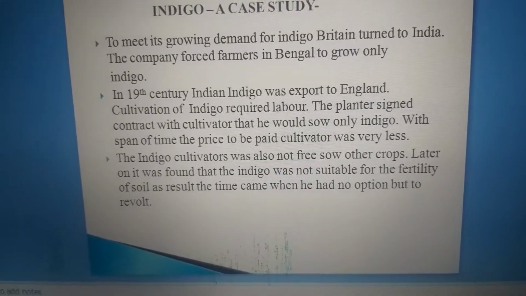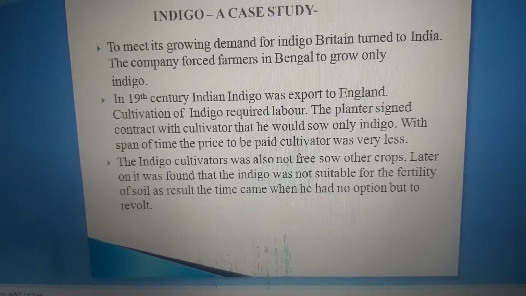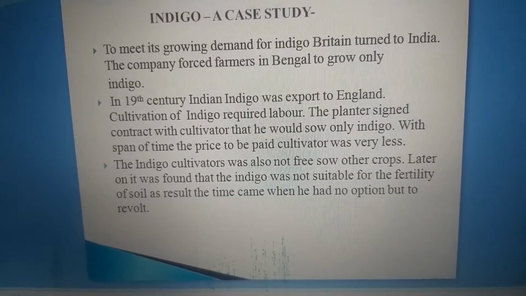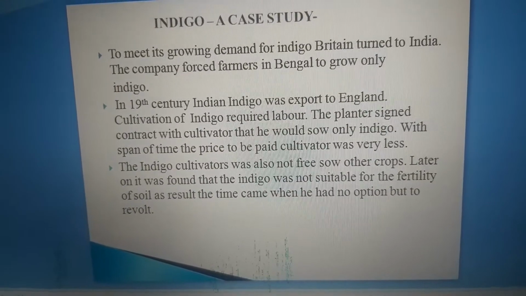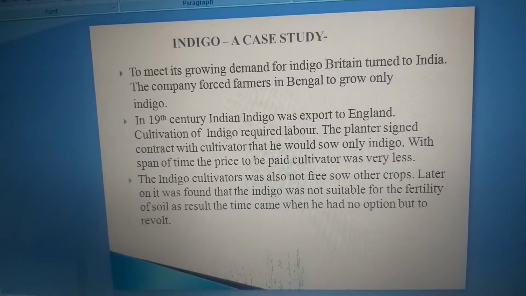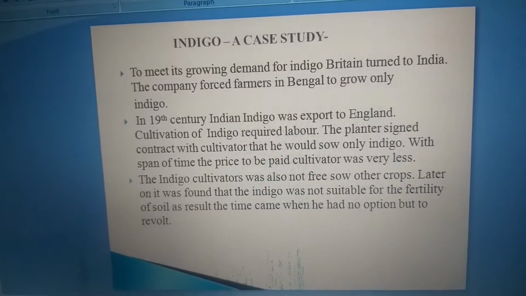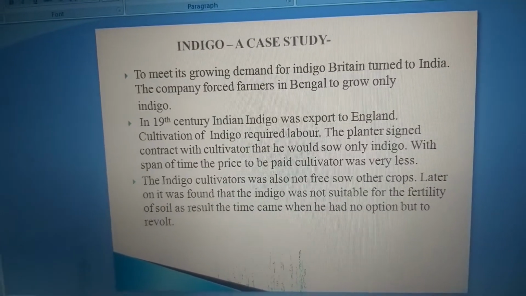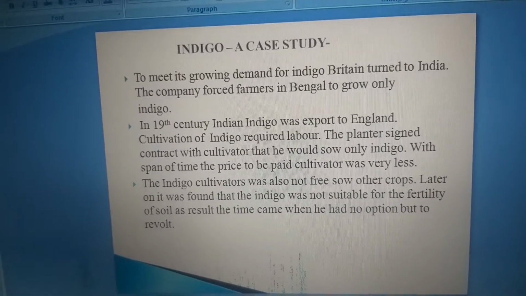Earlier the company promised the farmers a very good amount for growing indigo, but later on the amount was very less.